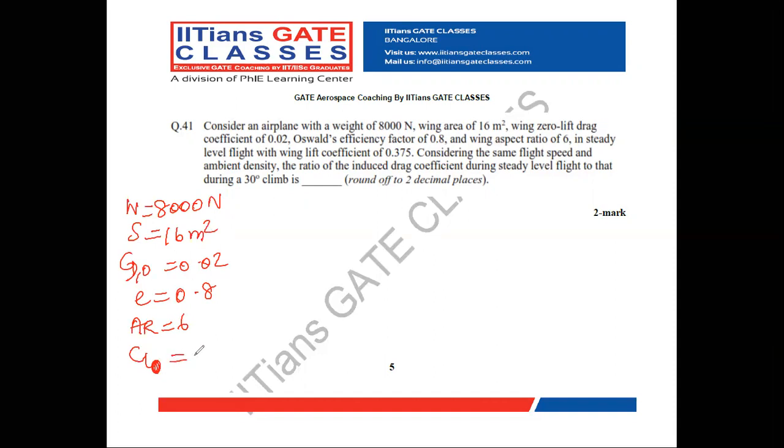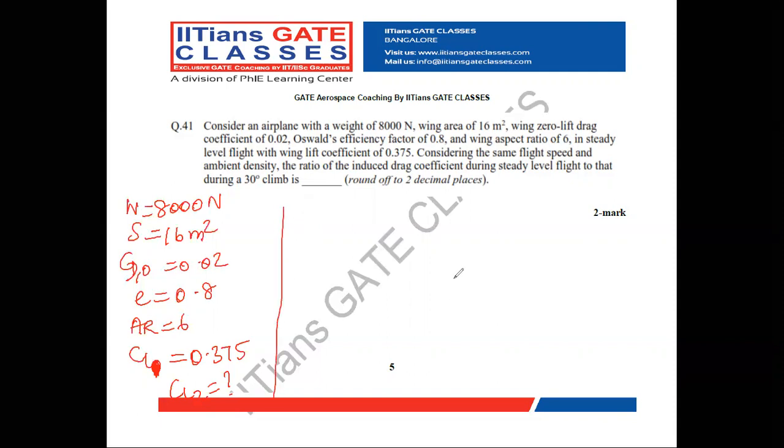The steady level flight lift coefficient is 0.375. So that you are not confused with zero lift drag coefficient and CL of zero lift, in this steady level flight I am taking the lift coefficient as CL1, and at 30-degree climb my lift coefficient is CL2. Let us assume it.